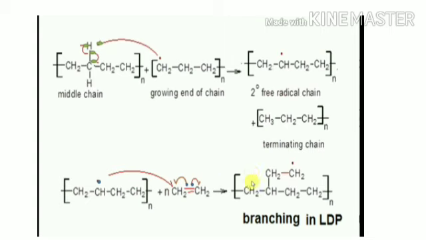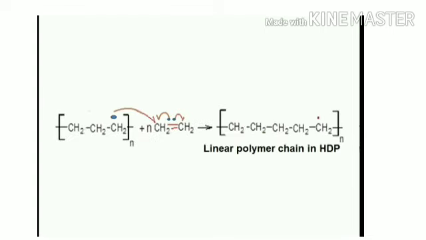This secondary free radical further attacks a new monomer of ethene and forms branching in LDP. And then the terminal radical attacks a further new monomer, then forms a linear polymer chain.